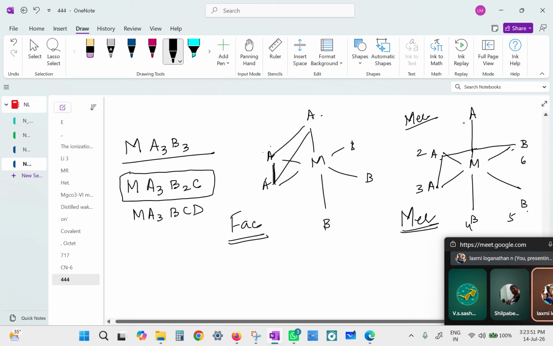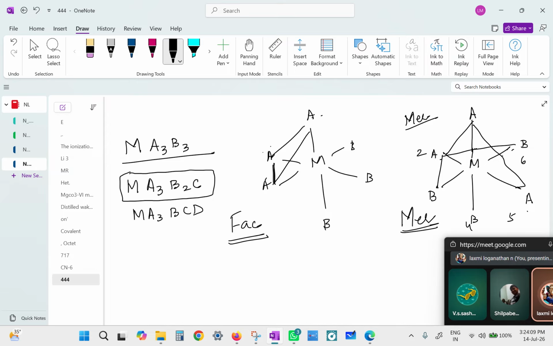But if you move A from 3 to 5, then it becomes meridional. Now join the 3. Will it not bisect the entire octahedron? So basically, if it ever bisects the octahedron, then it's always meridional. Is that okay? Yes.